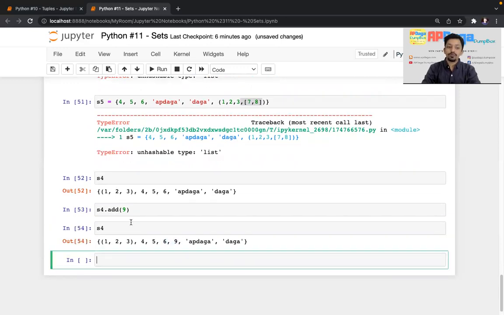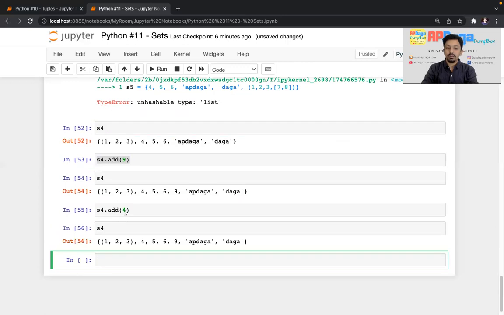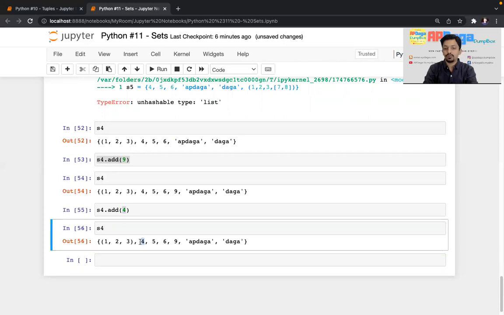What if I try to add a new element which is already present in the set? So I'll add 4, already present, right? It will not throw any error. But if you print S4, S4 is as it is. It tried to add one new element, that is 4, into the set. It saw 4 is already present there, and because of the no duplicacy policy, the set is as it is.